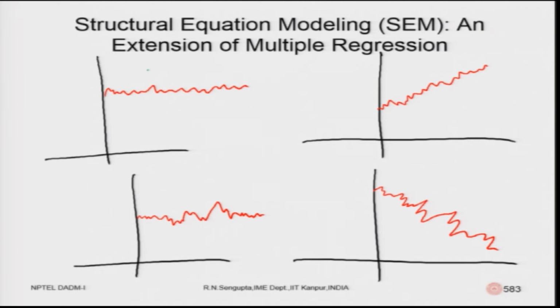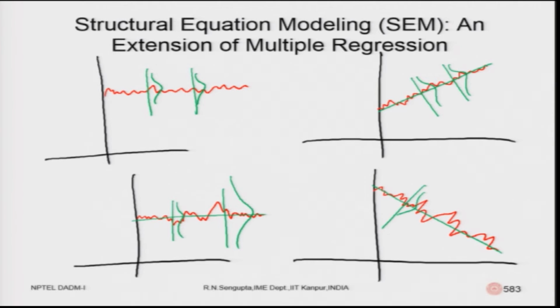So, in this case the mean values and the standard deviations are same. So, there is no change. In this case the mean value is increasing, but standard deviations are same, no change for the standard deviation. In this case mean values are same, but the standard deviations are changing. In this case the mean values are decreasing, increase or decreasing does not matter, and the standard deviations are also changing.